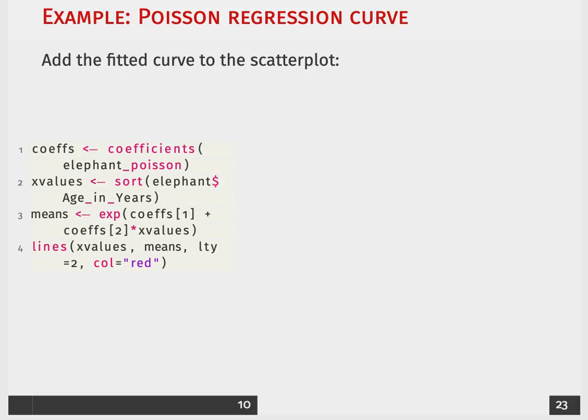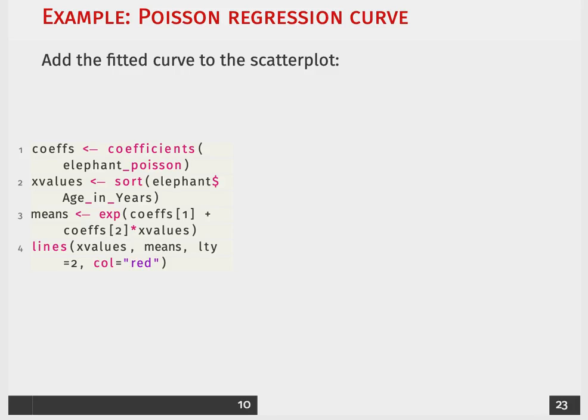What we're going to do is plot our fitted line. We do that by taking our coefficients, which is what I'm doing in line 1. We are then setting up x values to plot along our x-axis; here I'm sorting all of the different values that we have for age. Then I'm taking the expected value for all of those x values.